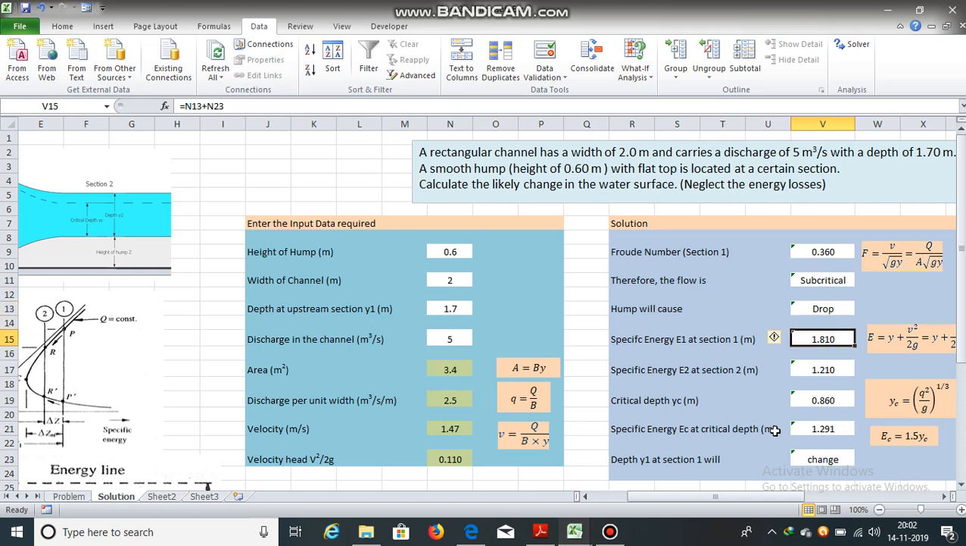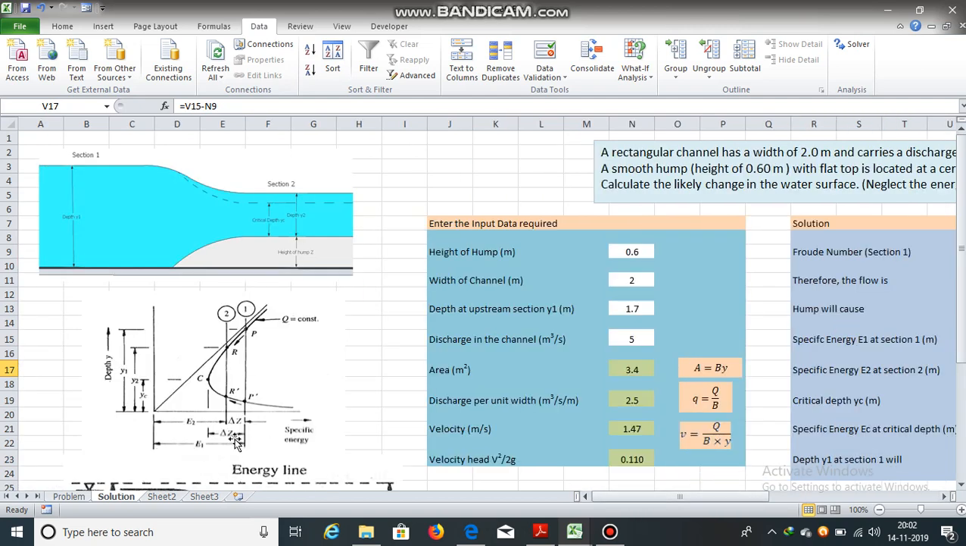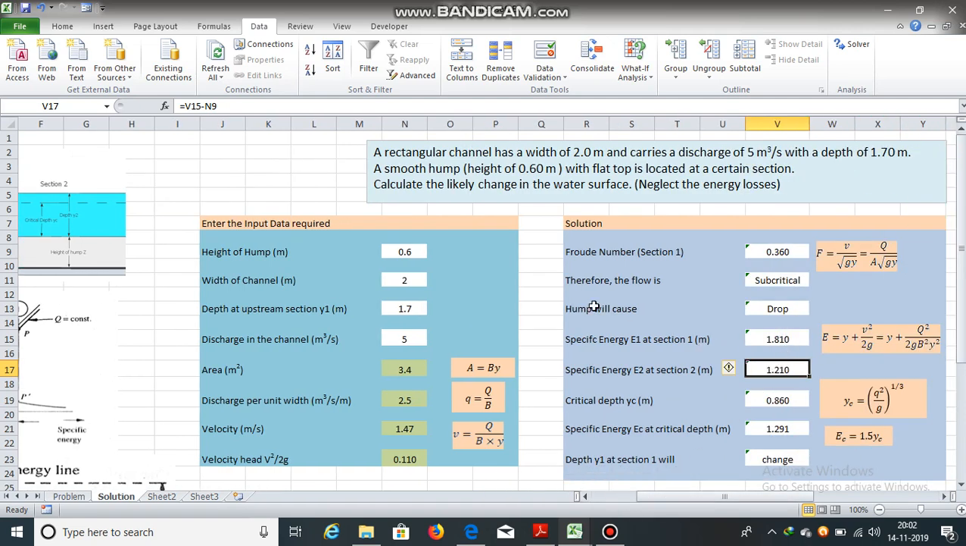Now specific energy at section 1 is equal to y1 plus v1 square by 2g. Depth at upstream section is 1.7. Velocity head we have already calculated, it is 0.110 meters. So 1.7 plus 0.110 is equal to 1.810 meters. Specific energy at section 2 will be equal to E1 minus delta Z. E1 is 1.810 minus 0.6. So E2 is equal to 1.210 meters.